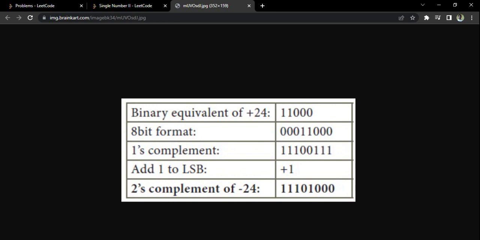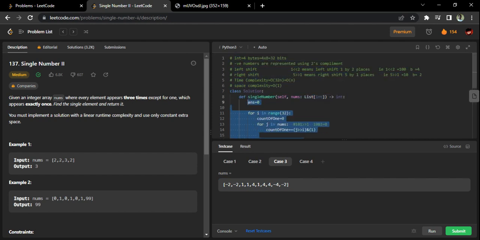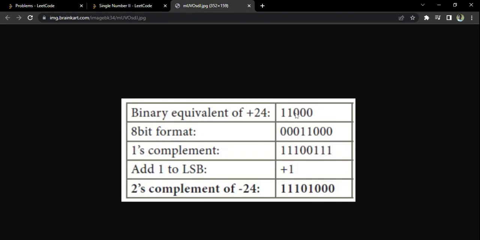What I will check is the MSB of my answer. This part of the code is going to give me the answer, no doubt in that. But whether the answer is a positive one or a negative one, I still don't know. So I will check the MSB of my answer. If it comes 0, that means it is written as it is.